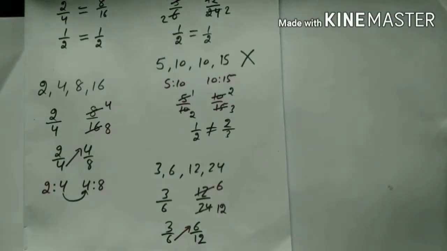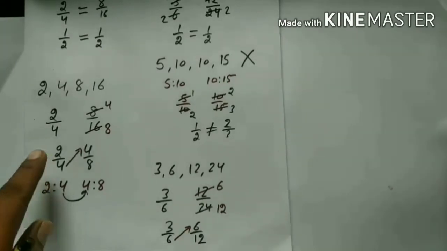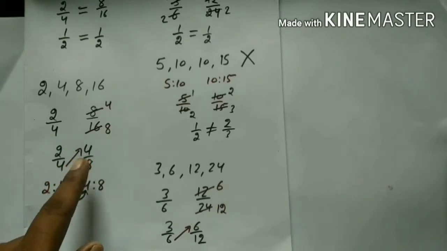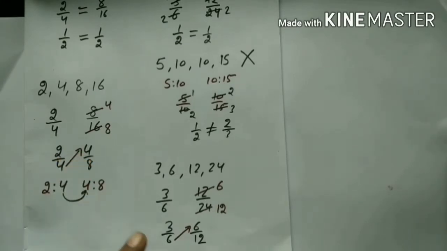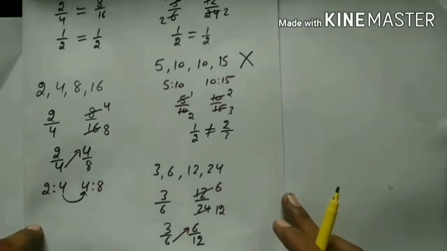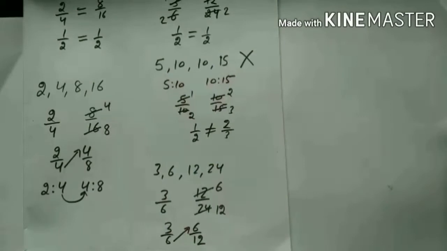In both these examples, what we have observed is that the first fraction's denominator is the same as the numerator of the second fraction. Here you see the first fraction's denominator is the same as the second fraction's numerator. So there is a continuation of some type.